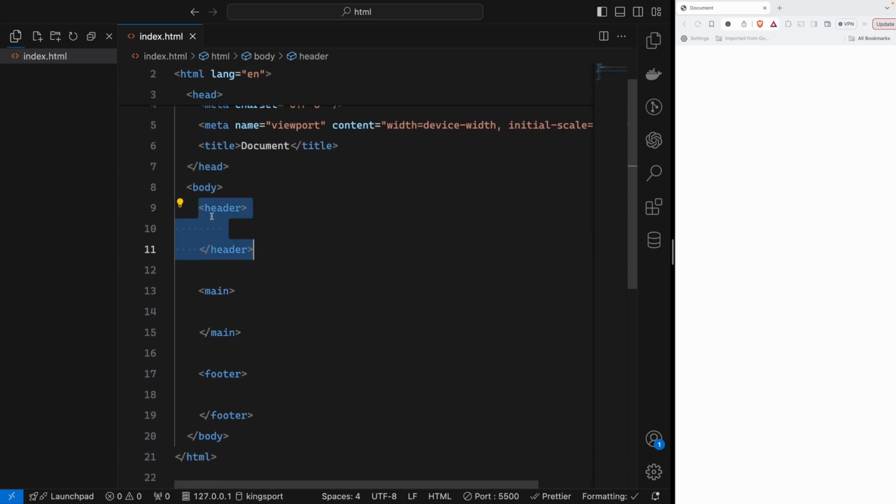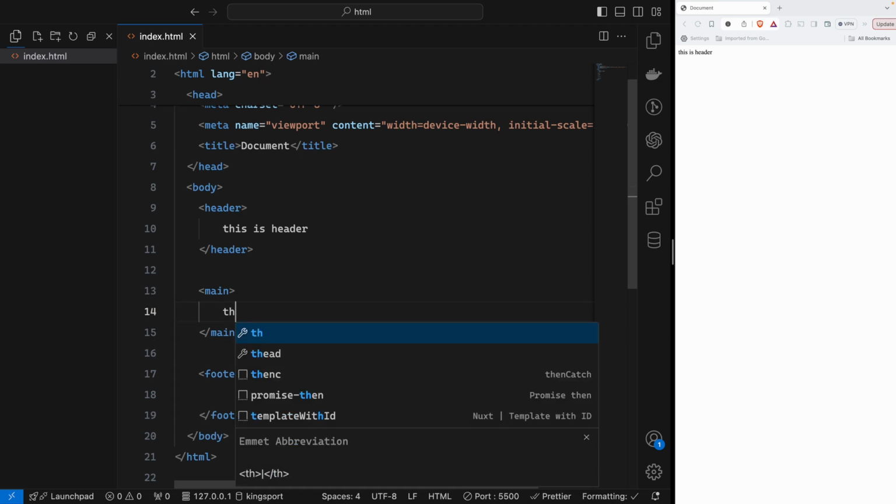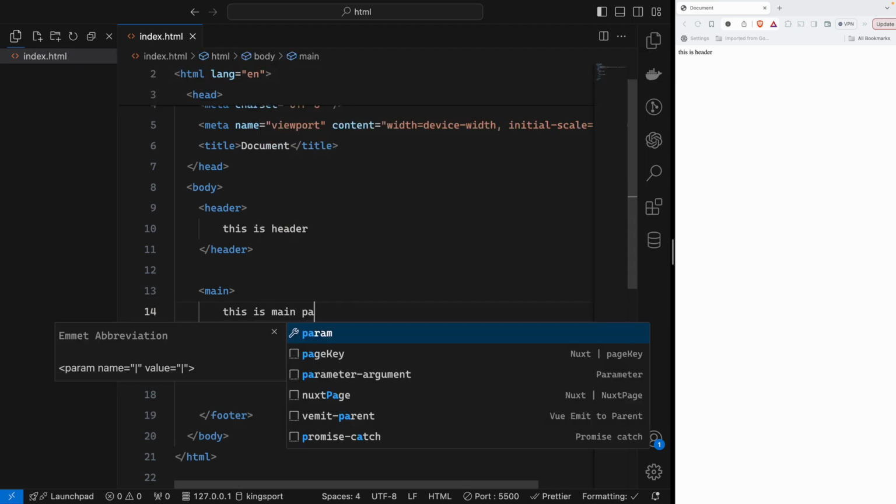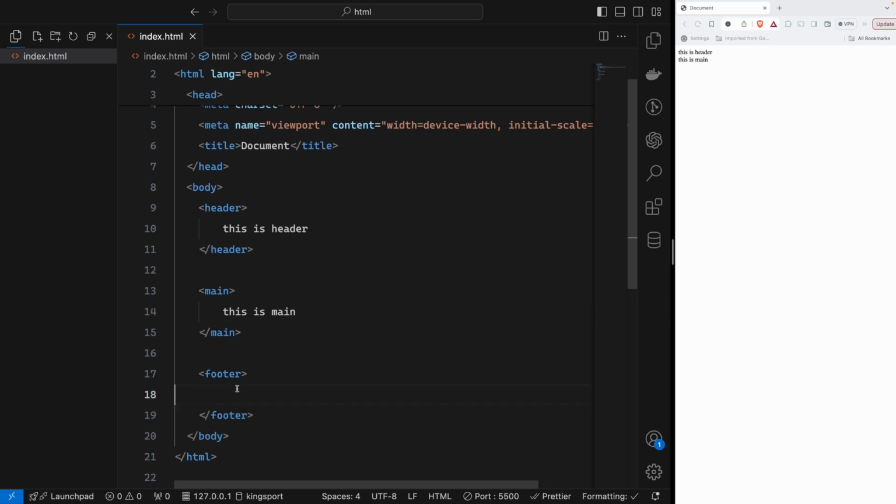So we should have header. Let's say inside the header tag, we can define the header, like this is header, header. So you will see there, and this is main. Okay, and this is footer. So there are three layers. Here is header, here is main, and here is footer. So every website has it like this.